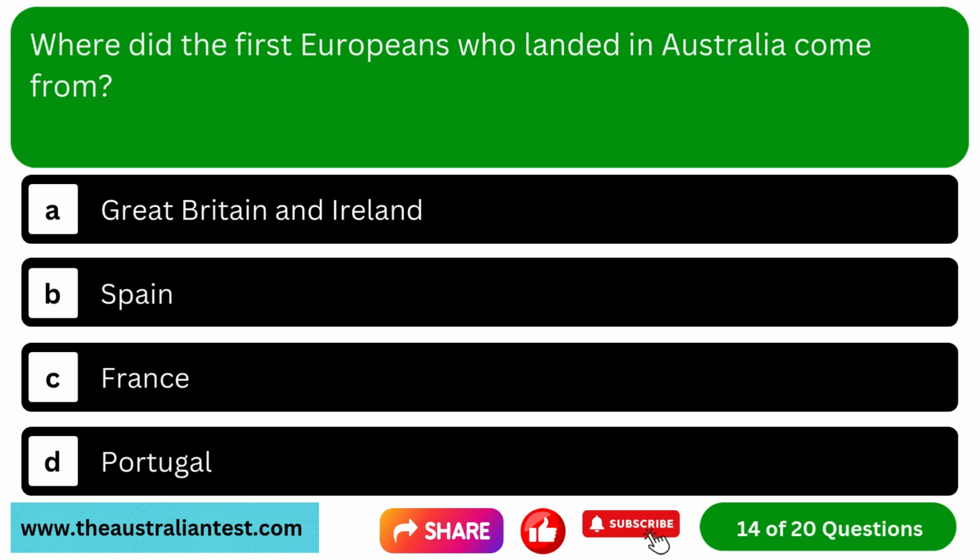Question 14. Where did the first Europeans who landed in Australia come from? Option A, Great Britain and Ireland. Option B, Spain. Option C, France. Option D, Portugal.